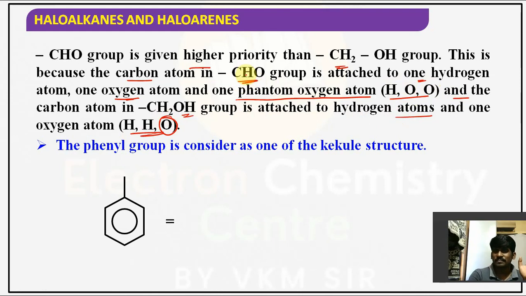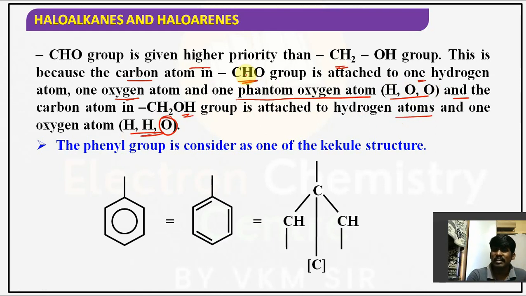Understood the point, guys? Now if you observe the benzene ring, how can you give the priority? See, it is carbon, it is also carbon, it is carbon, it is carbon, and it is also carbon, right? So for suppose this carbon is connected, and that also we have mentioned over here. This is the way you can give it. So carbon, carbon, you have to check it. This is the priority order that should be taken.